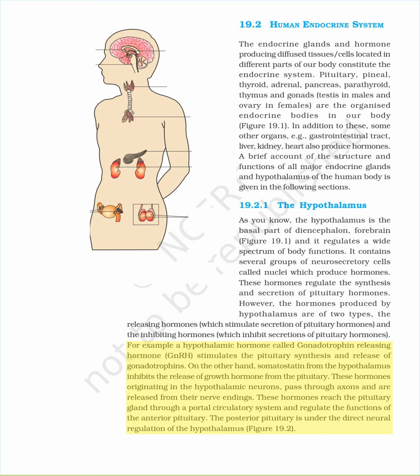For example, a hypothalamic hormone called gonadotrophin-releasing hormone, GnRH, stimulates the pituitary synthesis and release of gonadotrophins. On the other hand, somatostatin from the hypothalamus inhibits the release of growth hormone from the pituitary. These hormones originating in the hypothalamic neurons pass through axons and are released from their nerve endings. These hormones reach the pituitary gland through a portal circulatory system and regulate the functions of the anterior pituitary. The posterior pituitary is under the direct neural regulation of the hypothalamus, figure 19.2.